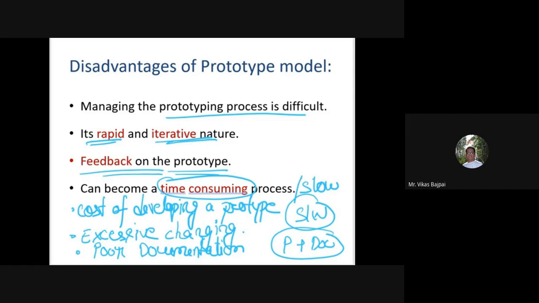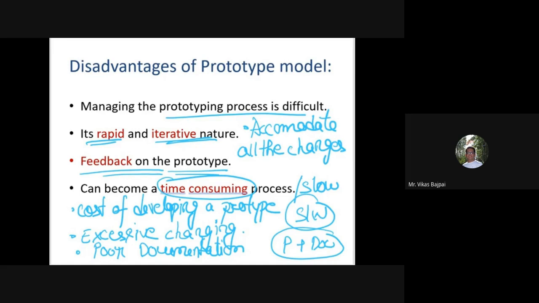Sometimes it becomes very difficult for software developers to accommodate all the changes demanded by the client. Right? All changes are not acceptable. Now, after seeing an early prototype, the customers may think that the actual product will be delivered to them soon.